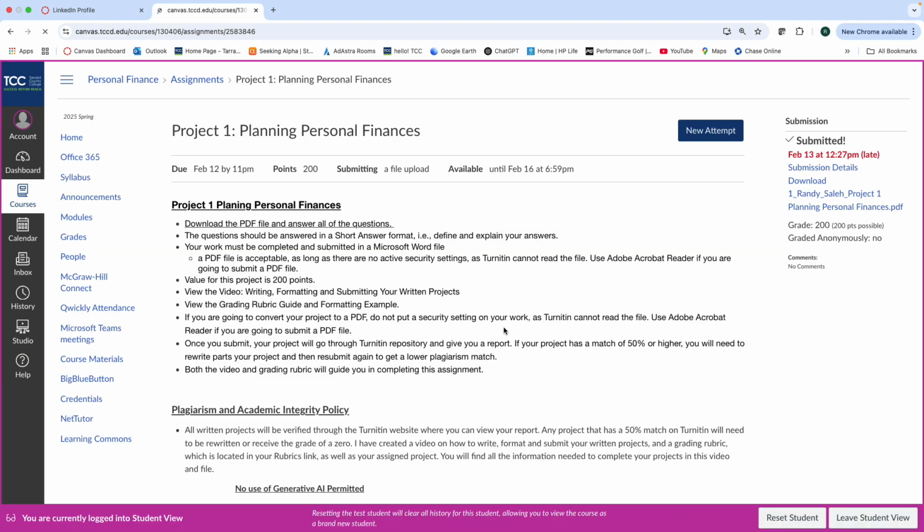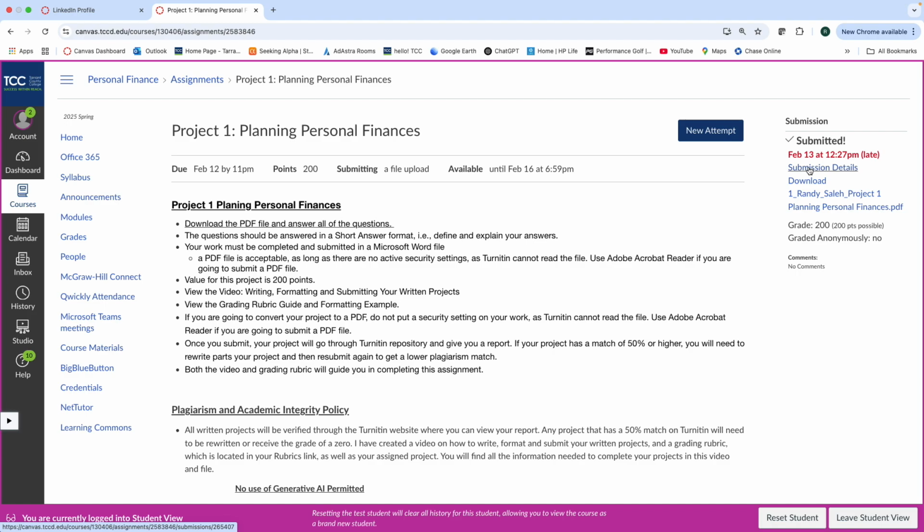Give it a couple of seconds. There it is. And now we know it was submitted. We have February 13th. Now again, this depends what semester you're in. I actually hit that in late, based on the semester that I'm putting this in. So it will tell you if you're late or not. Hey, we're getting it in. Submission details right in here.